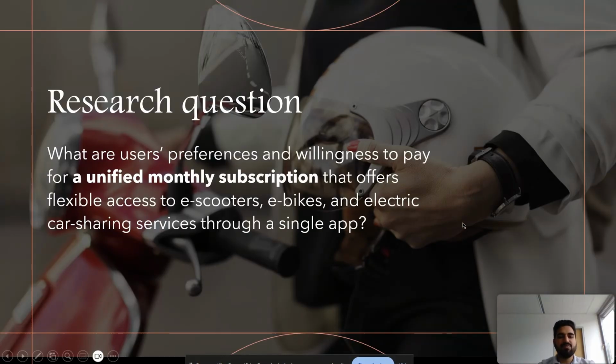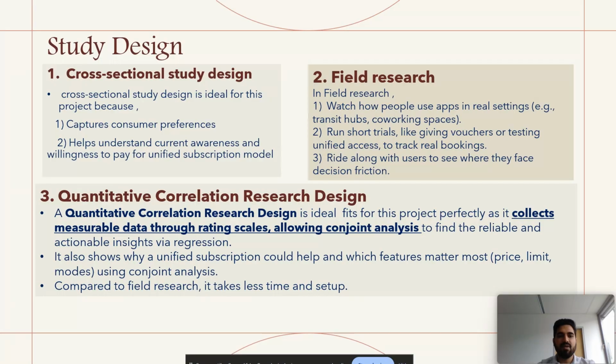Here is my research question: what are the users' preference and willingness to pay for a unified monthly subscription that offers flexible access to e-scooter, e-bike and e-car services through a single application?